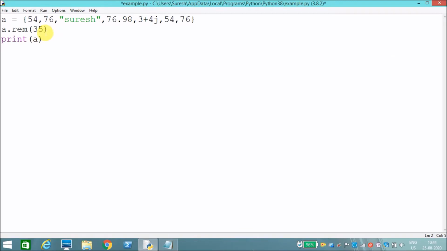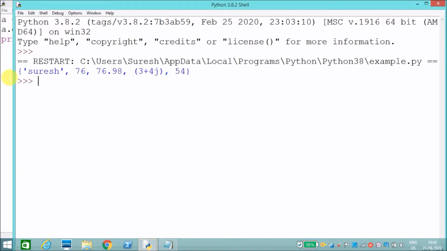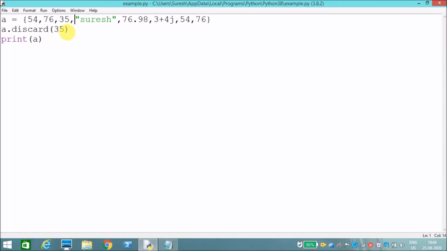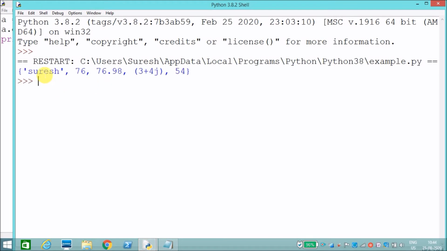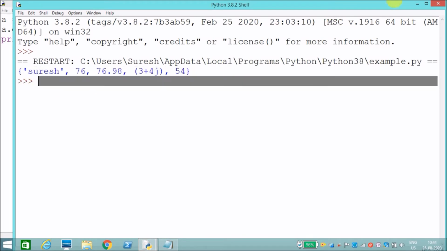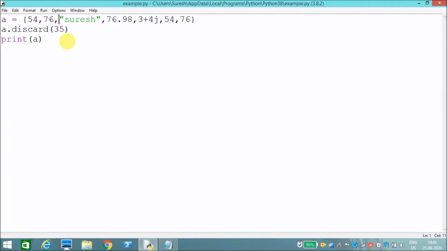Same thing we'll do with discard. You can add 35 here. Now we will run this method. See, it has removed 35 and displayed the rest of the elements. Now I'll remove this 35 and run this. See, it won't display any error. Like that, it won't display any error using the discard method.